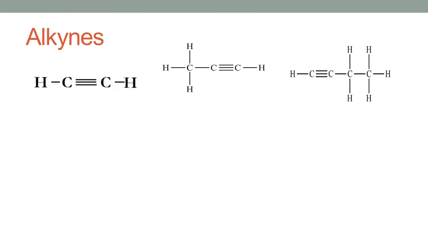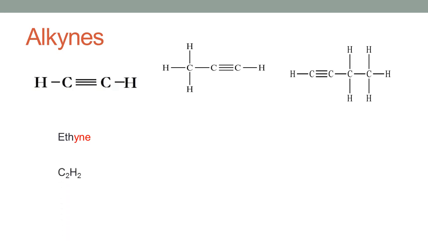The second type of unsaturated open chain hydrocarbons is alkynes. Here in these unsaturated open chain hydrocarbons, you can see the presence of a triple bond between two carbon atoms. The first member of the alkyne series is ethyne. Eth means two carbon atoms and yne is the suffix for alkynes.